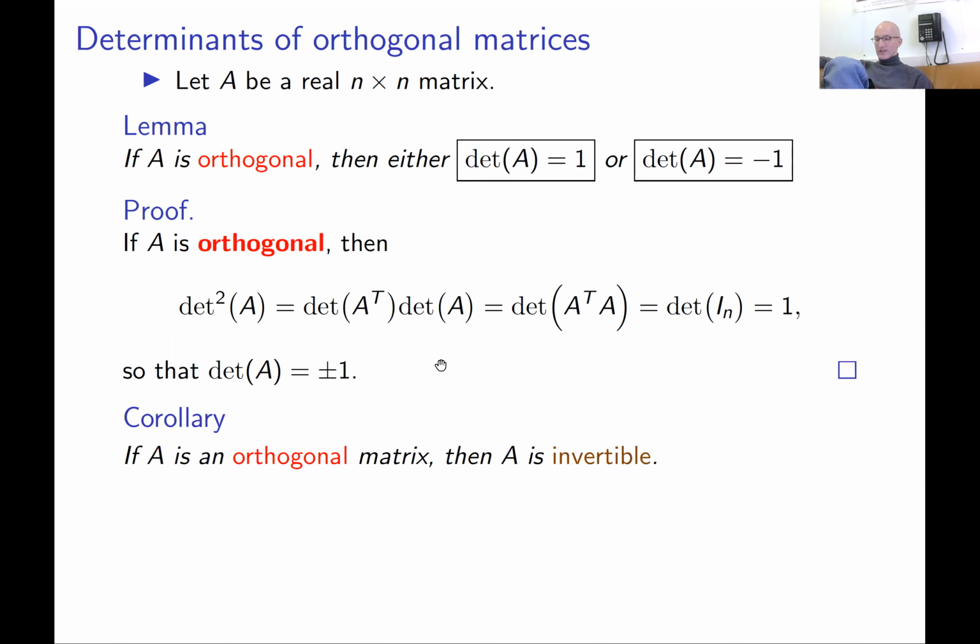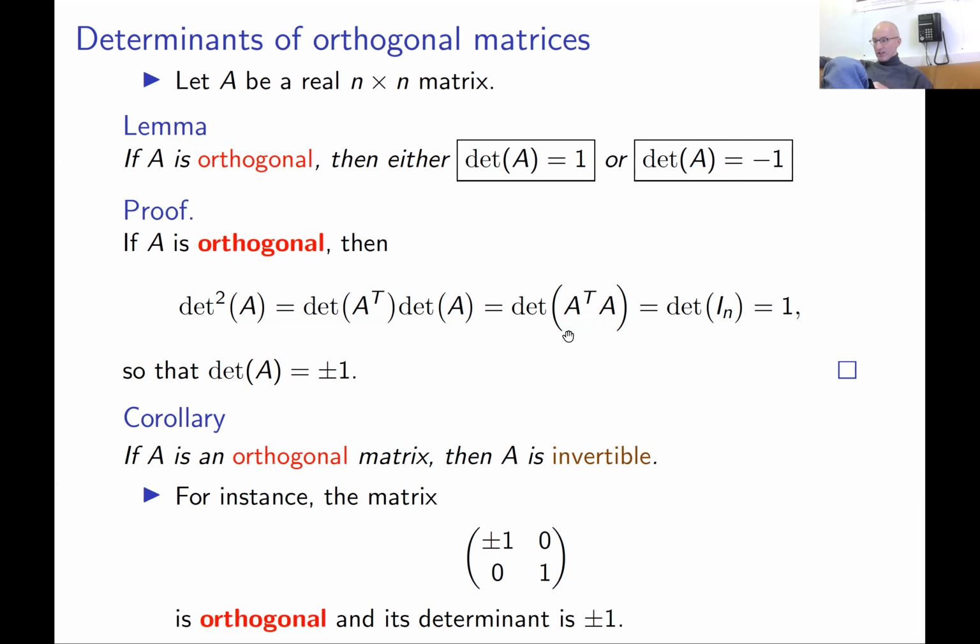But of course, we know that an orthogonal matrix is invertible because a matrix is orthogonal if A transpose times A is identity. We already know that this means A transpose is the inverse of matrix A. We proved it earlier.